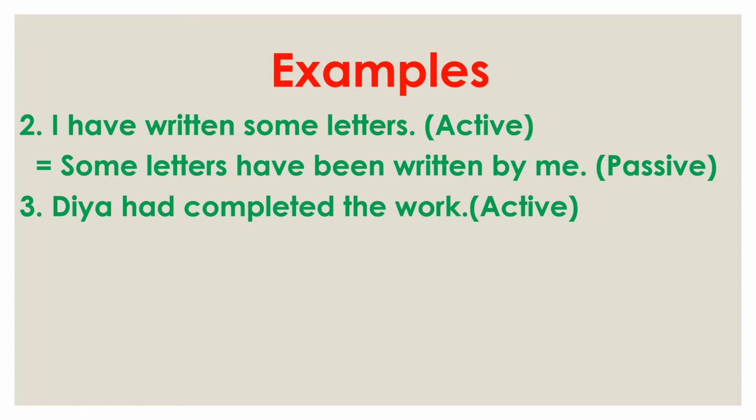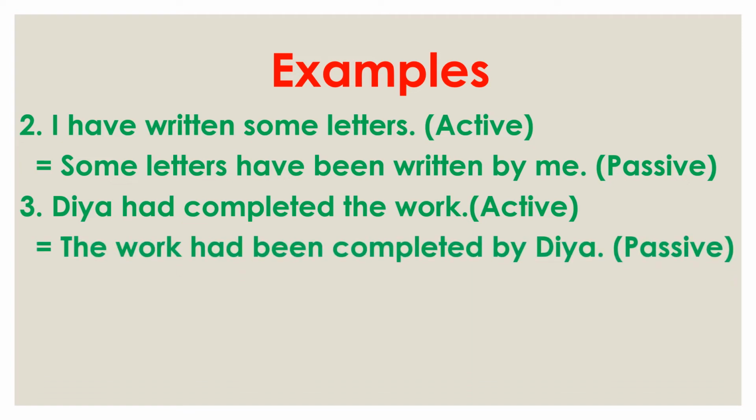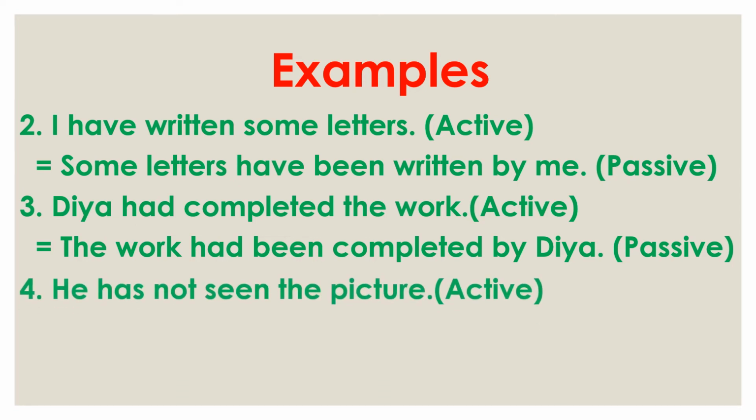Now see the third example. Dia had completed the work. So Dia is the subject, then had is the helping verb, completed is the third form of complete, then the work is the object. Now see the object, the work, at first we use, then had, the helping verb, then for perfect tense we use been, then the third form completed, then by, then the subject Dia. This is passive.